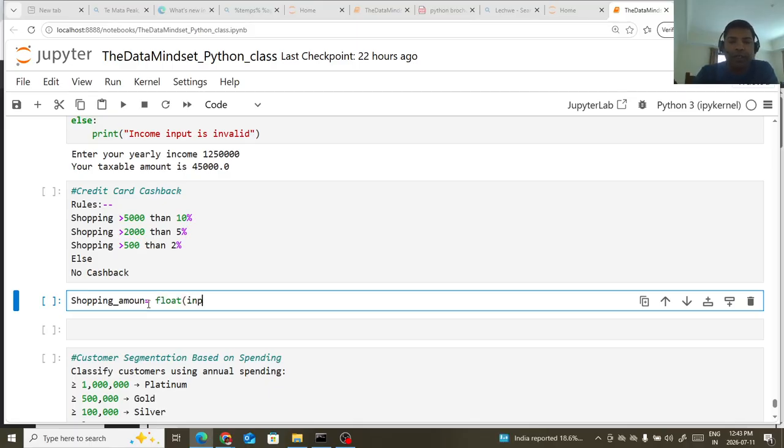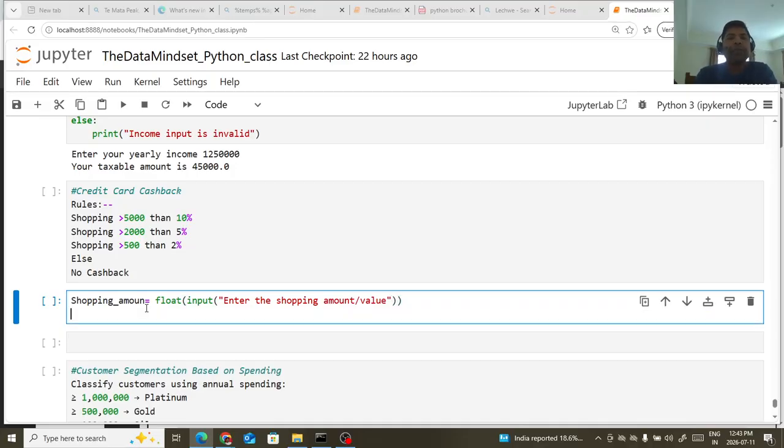Again I will take input and enter the shopping values, enter the shopping amount or values. Correct. Now we will start writing the rules.